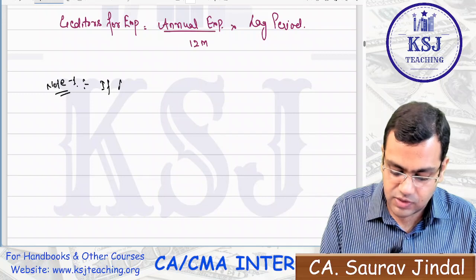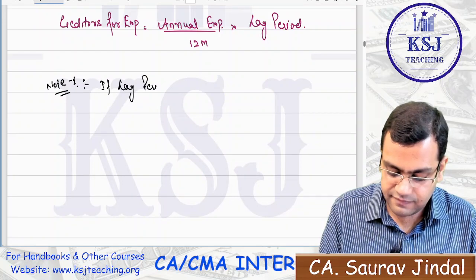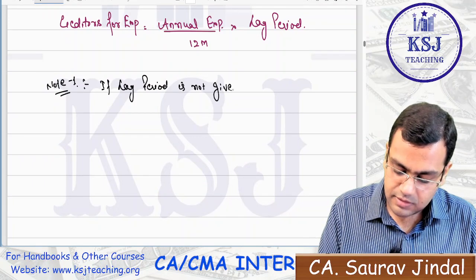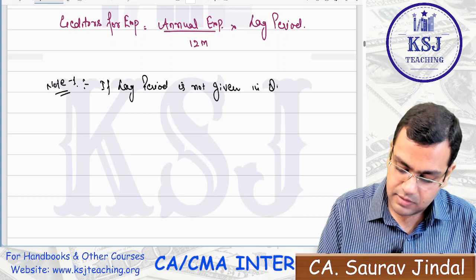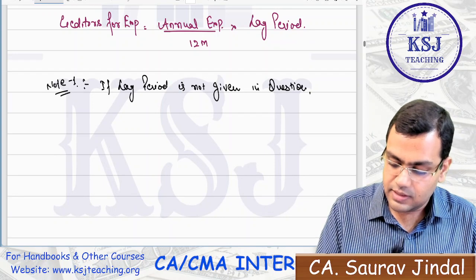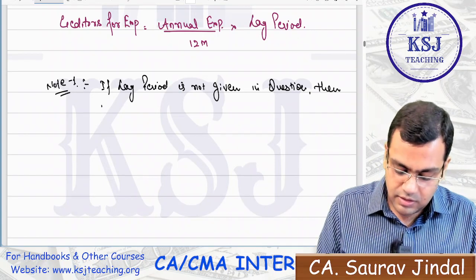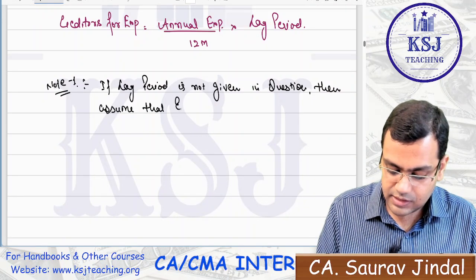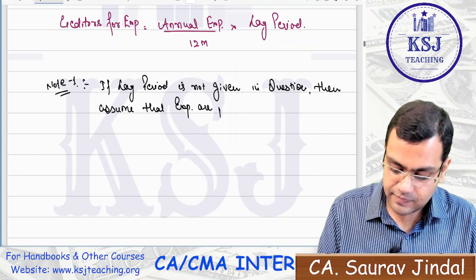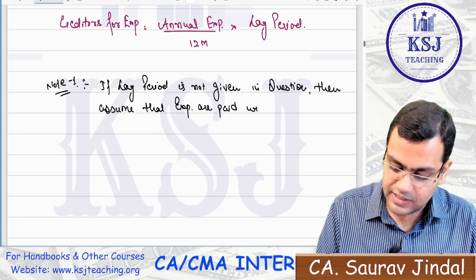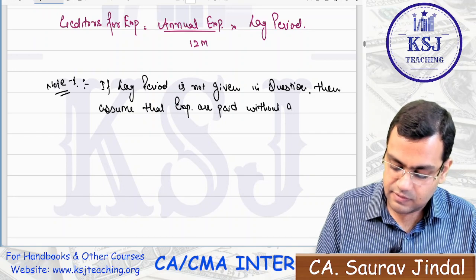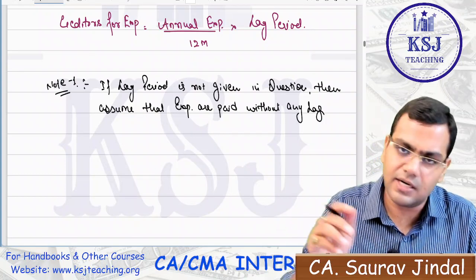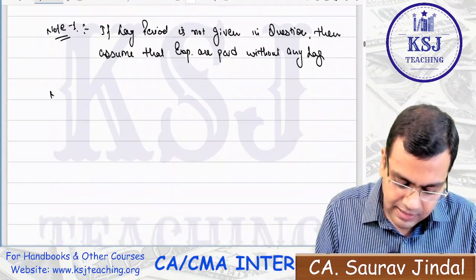If lag period is not given in the question, then assume that expenses are paid without any lag. So in that case, the creditors for expenses will not be considered in the statement of working capital.